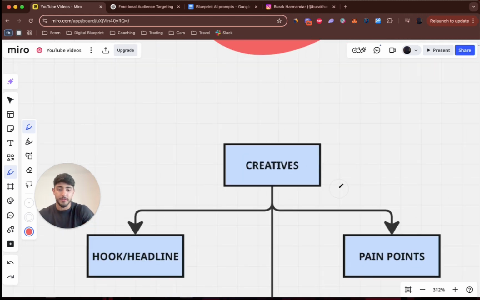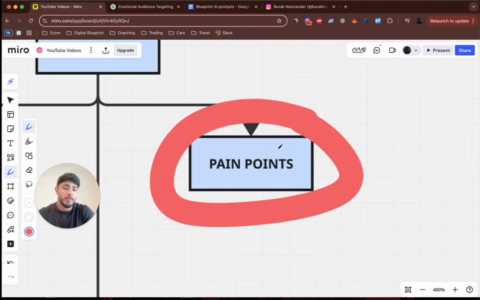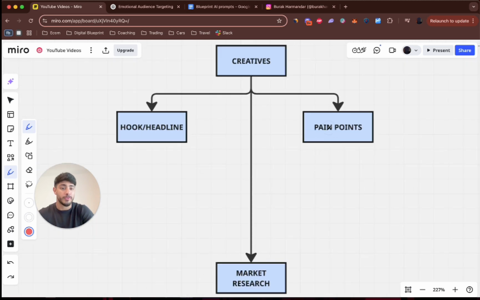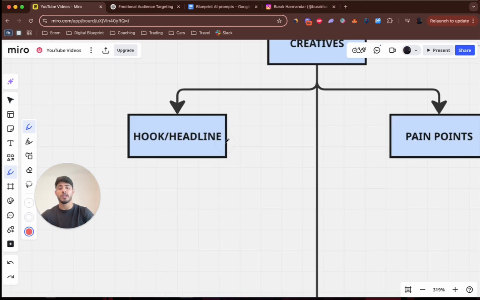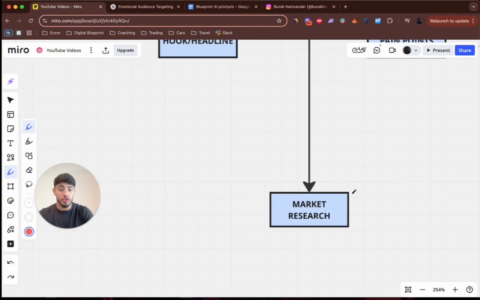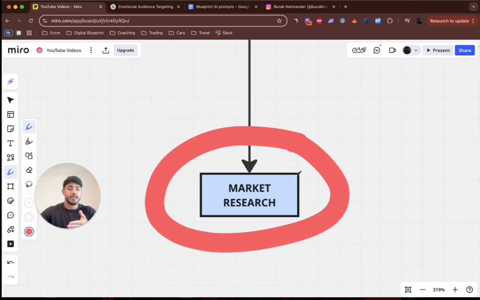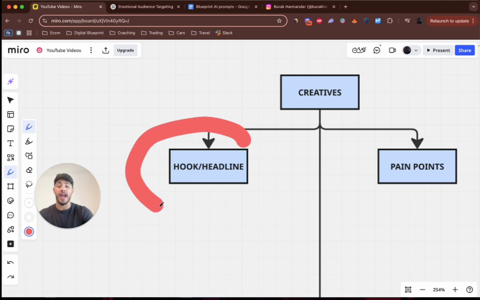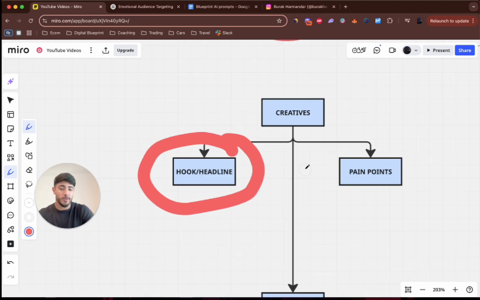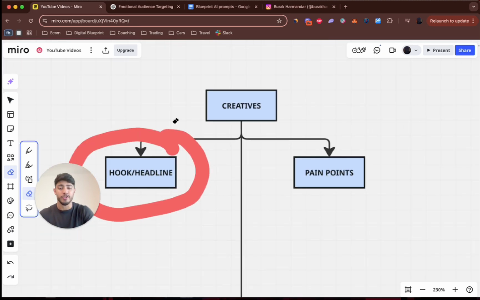Now, the creative part, what we need to be focusing on with creatives is, once again, the pain points, right? This is the main idea with creatives. So when you're doing this, you need to be focusing on pain points, on desires, on failed alternatives, on objections. You need to be working them all in. You need to understand your market also with this, so you can make different types of creatives depending on which awareness stage they're in, right? This is also how it needs to go. Now, we are also going to be focusing very heavily on our hook/headline, which is exactly what I'm going to be doing in this video. I'm not going to be going too much into the market research in this video, because I have a shitload of other videos on that.